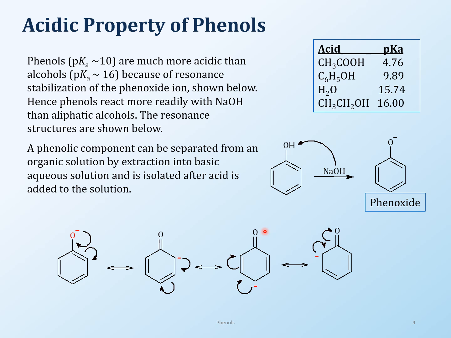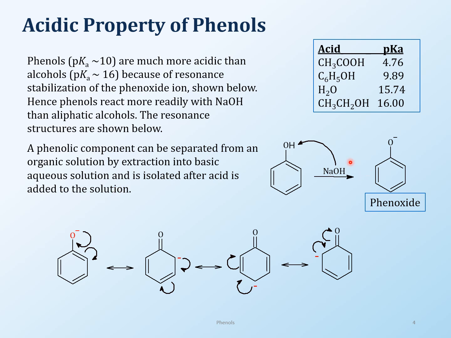They are delocalized all over the benzene ring, which means it's a very stable intermediate. If it's very stable, what happens? The proton does not want to come back. If it doesn't want to come back, then it's going to stay in solution, which means that phenol is going to be acidic. Now that acidity of phenol, or the generation of this phenoxide ion, is actually quite interesting. First of all, it makes it a good acid.